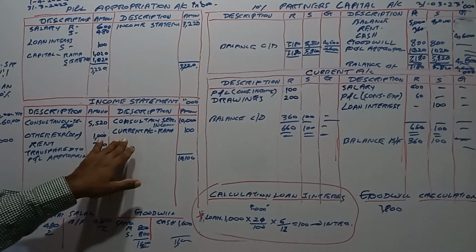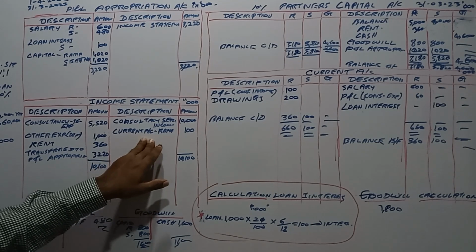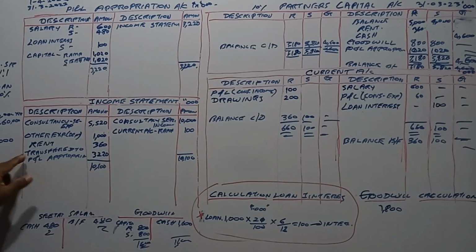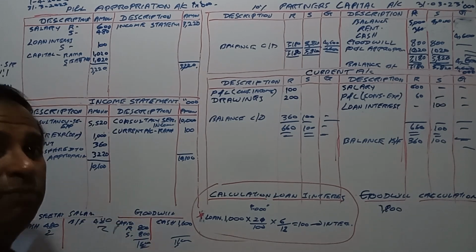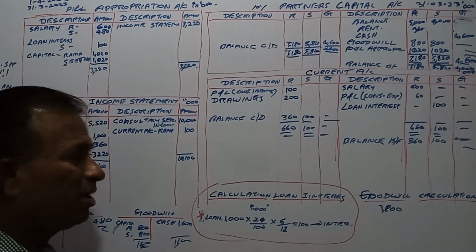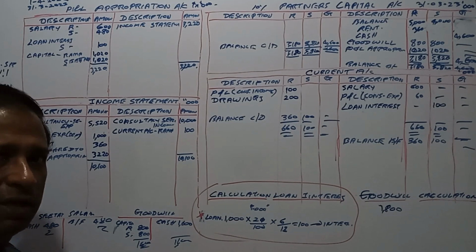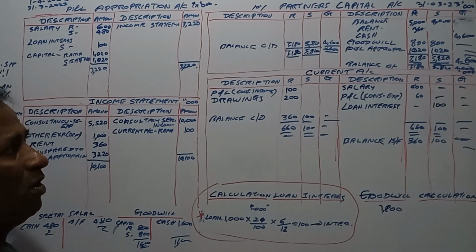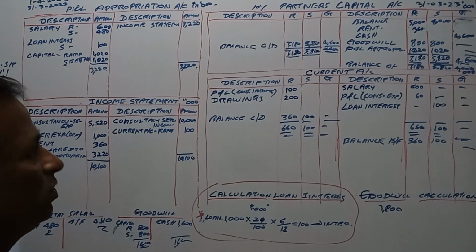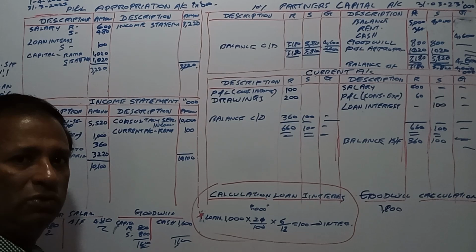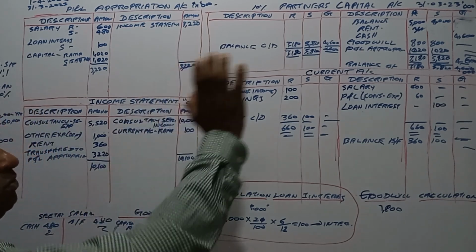And rent also is like that. We have not paid the rent to Rama, right? Rama wanted us to capitalize that payable amount to his capital, to transfer that amount to the capital account.